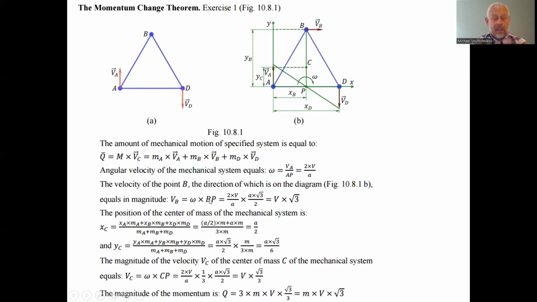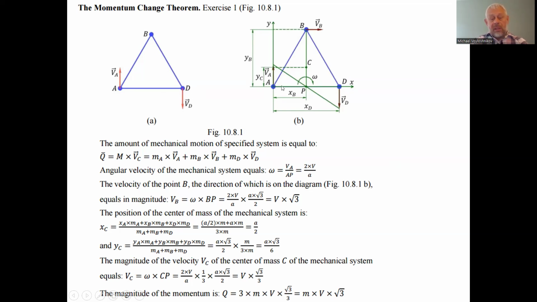Let's consider the mechanical system shown in figure 10.8.1a. We have three concentrated masses, three concentrated loads at the points A, B, C. This is an equilateral triangle with side equal to a. And we have two velocities assigned at the point A and the point D. The velocities are of the same magnitude but in opposite directions: VA equals VD, directed one upward, the other downward.